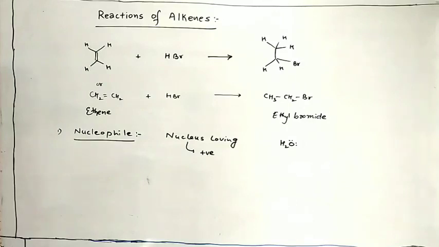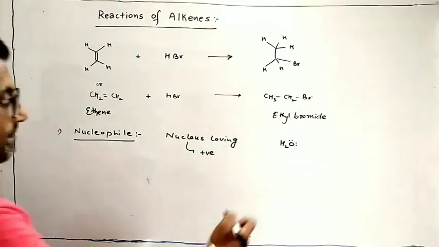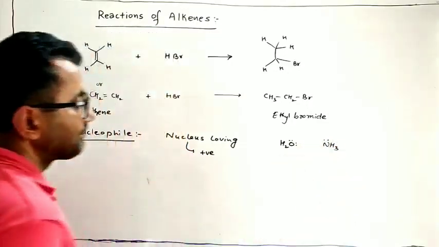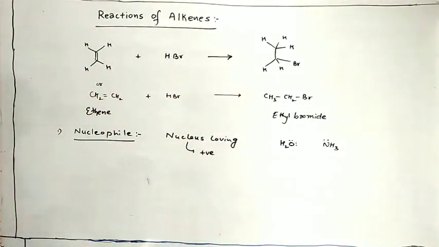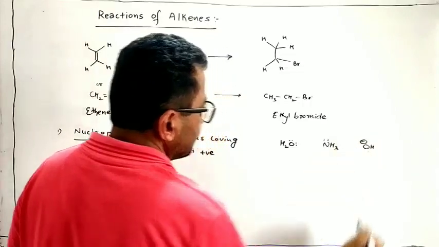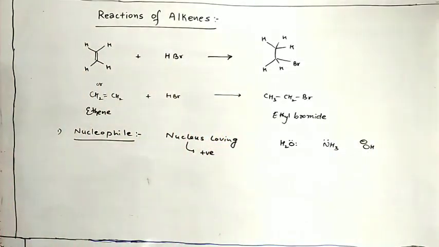Because oxygen has a lone pair of electrons, so it may attack a center where there is a deficiency of electrons. Ammonia is another example, due to its lone pair of electrons. Hydroxide is another example, in which the oxygen has 3 lone pairs of electrons. So these are simple nucleophiles.